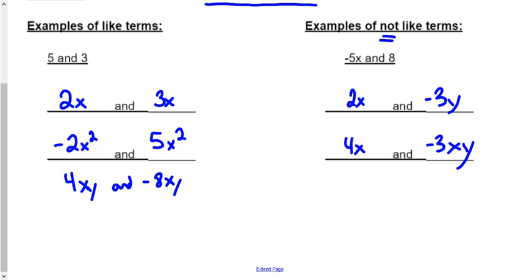And now let's come over here and do one last example over here. How about 2x to the second and 5x? That's the situation. This does not have x to the second power, so these two cannot get along.